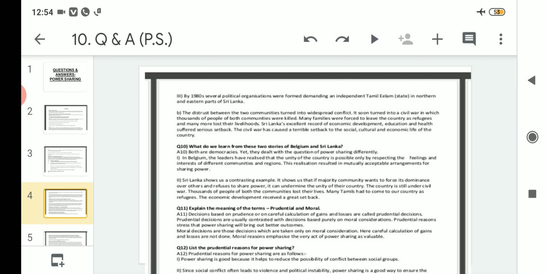So when the economic development, education and healthcare facilities suffered a setback, then what happened? It actually affected the social, cultural and economic life of the country.